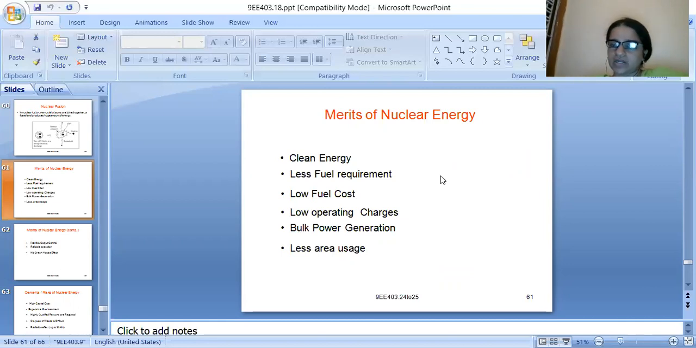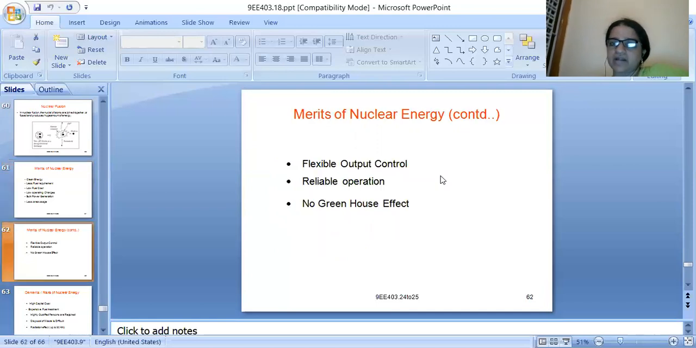It will be clean energy. You obtain the uranium substance and undergo a nuclear fission reaction, and a large amount of heat energy will be released. This heat energy will be converted into electrical energy, which is our nuclear power plant.